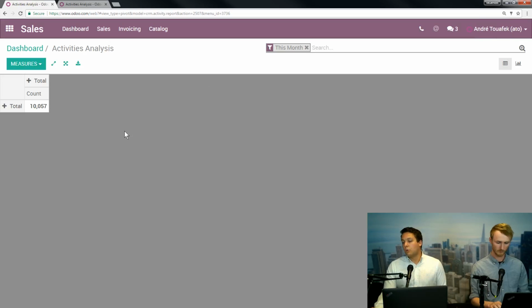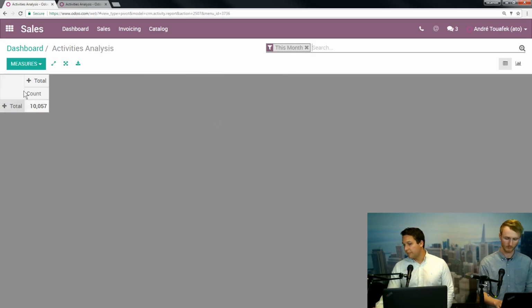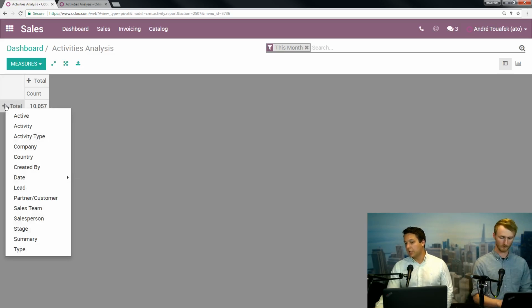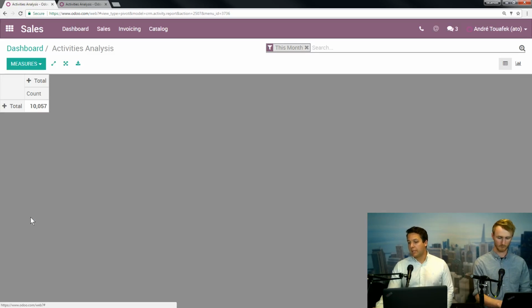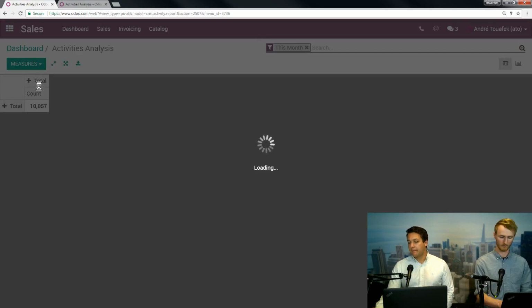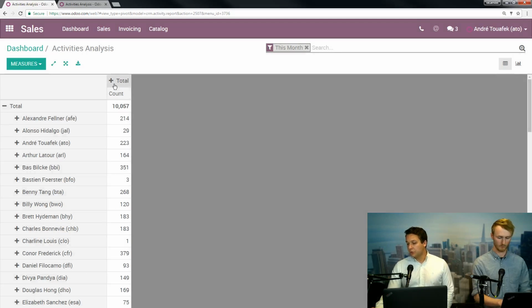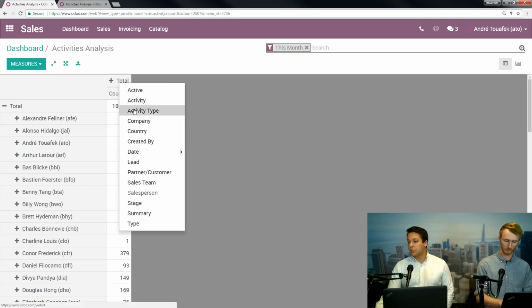So what we're looking at here is in this database, this is going to be all activities for all users this month. This is basically a pivot table, and you can play with it like this. So let's say we want to see by salesperson, and that's going to break this out by every salesperson that's a user in the system. And let's say we want to see by activity type.